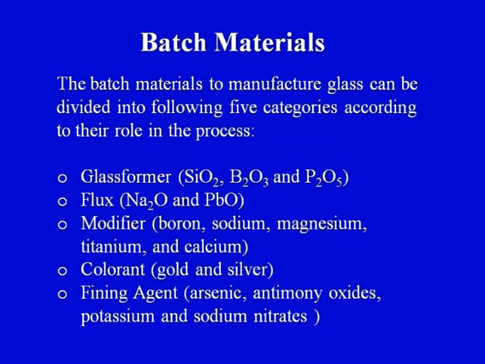So on your screen you can see the very first point, that is the glass former. What are the different types of glass former? You can see SiO2, B2O3 or P2O5. Sometimes silica is the primary constituent or primary glass former which is used.